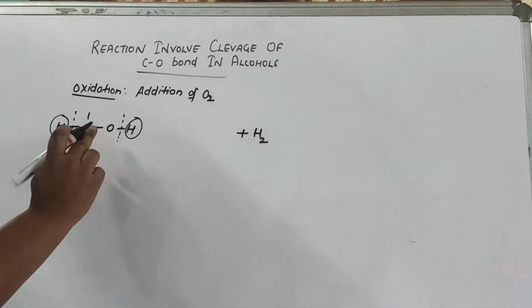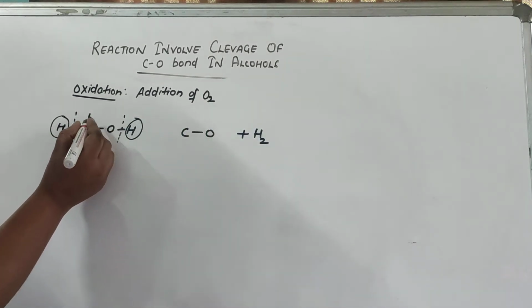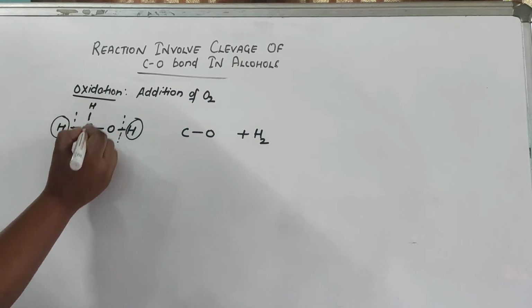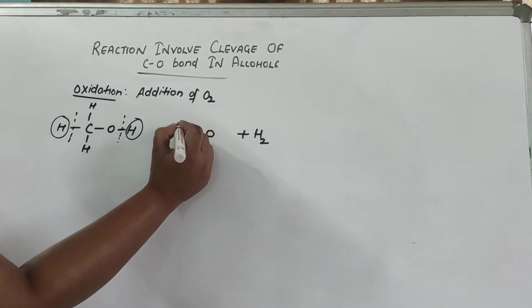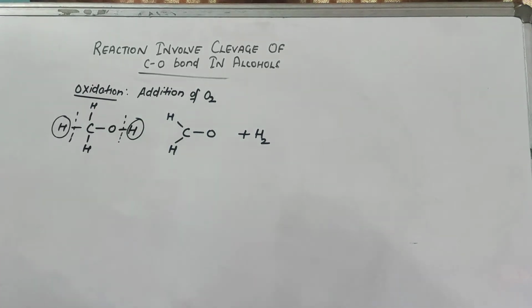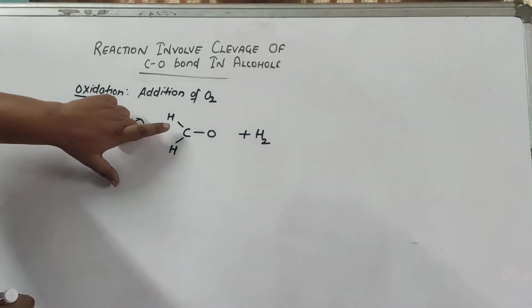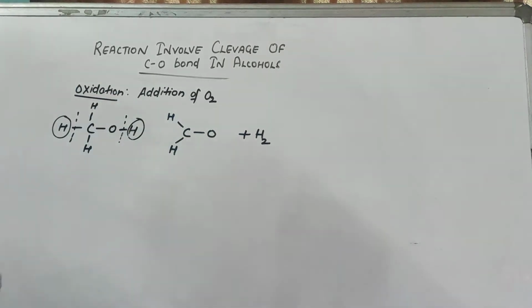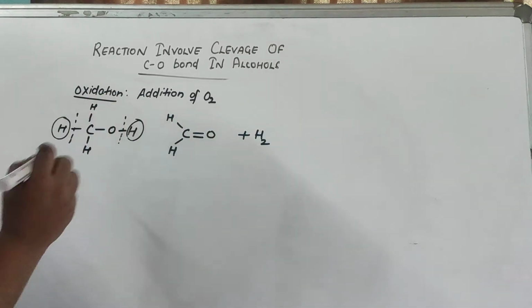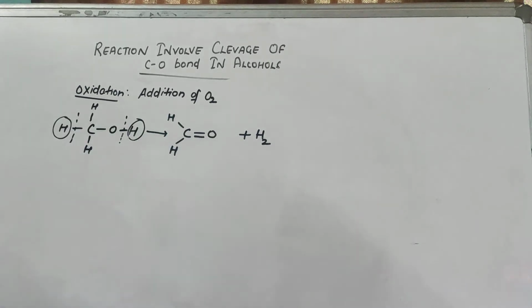Now what will be left out? CO, and the top one hydrogen was there, the bottom one hydrogen was there. So one hydrogen here, one hydrogen here. Now you see the valency of carbon. Carbon should have 4 valencies. Now you can see 1, 2, 3, only 3 is there. So one double bond will come here. So this is the reaction.